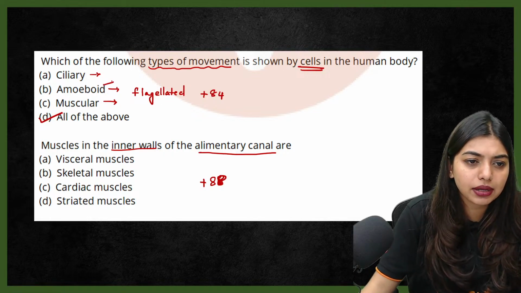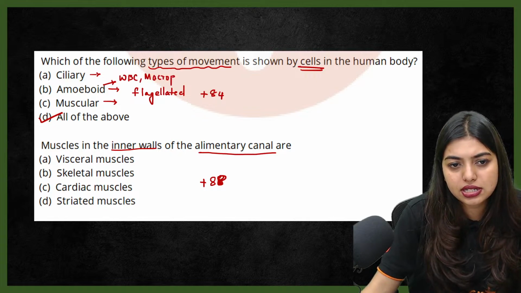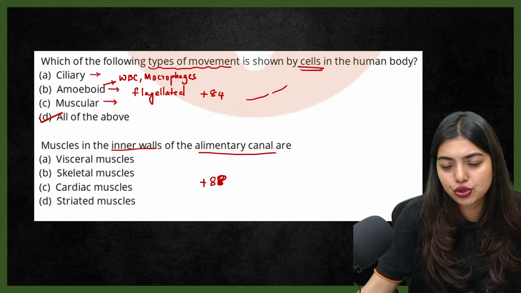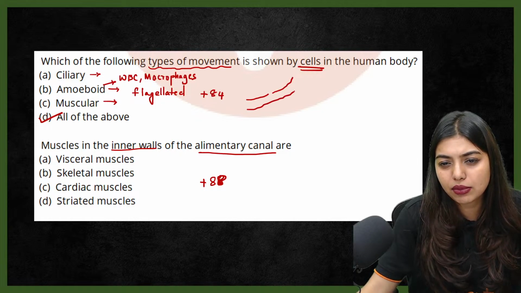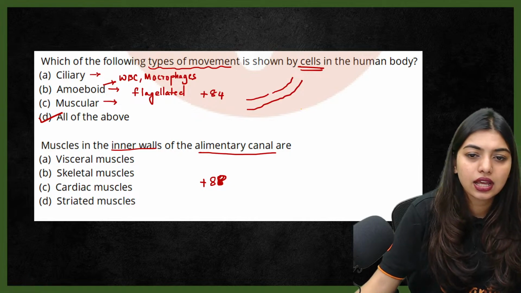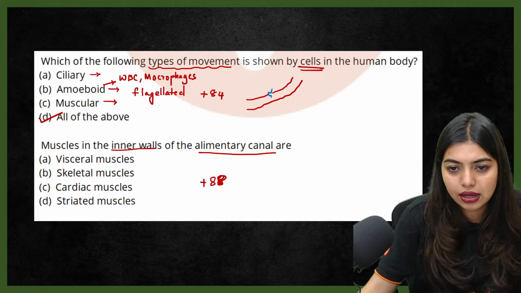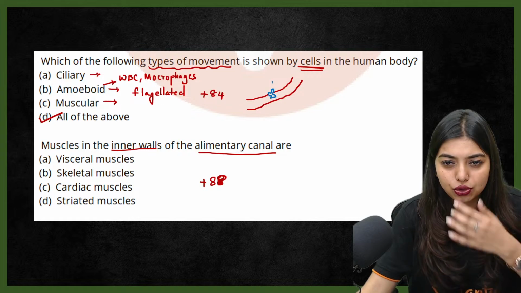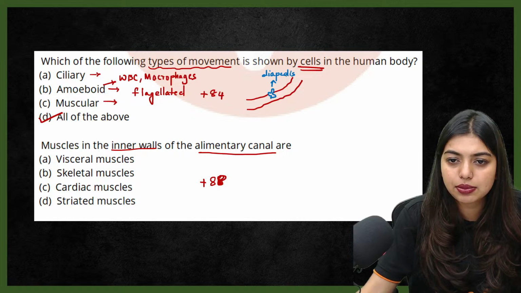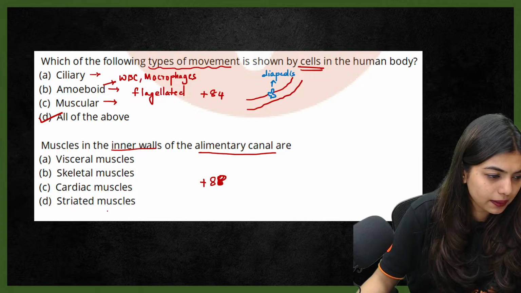Amoeboid movement is done by your WBCs and macrophages. Let's say there is a problem with some of the tissues. What will the WBC do? WBC will squeeze out of the capillaries, which is called diapedesis. I'm drawing it with blue color because it's easier to show. So they squeeze out of the capillaries, this condition is called diapedesis, and these cells show amoeboid movement. Okay, amoeboid movement. Clear?